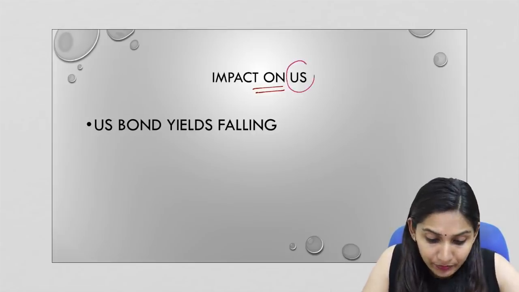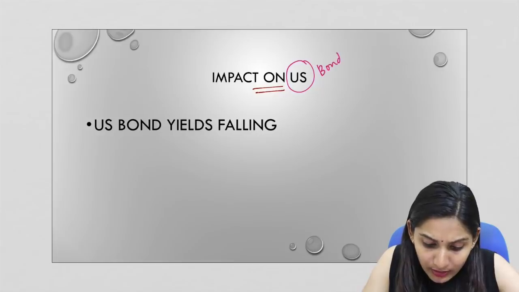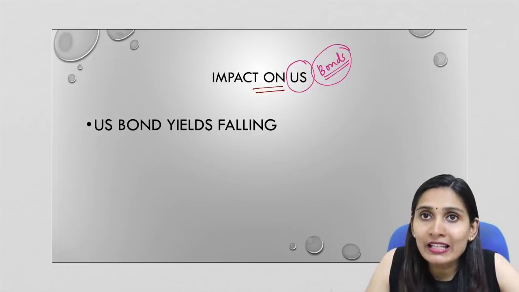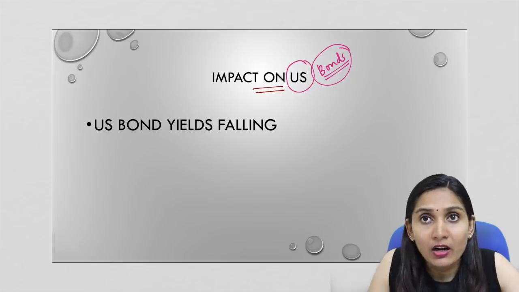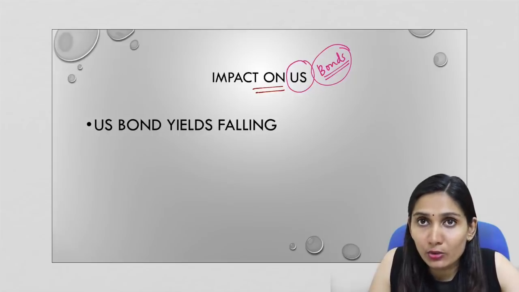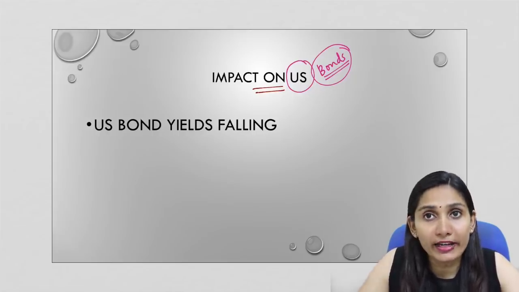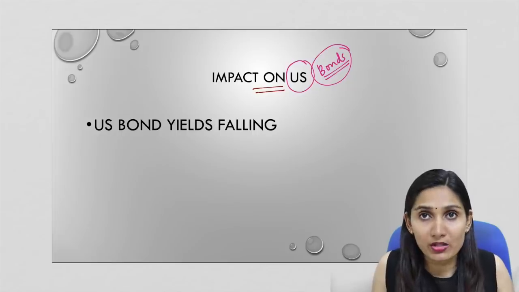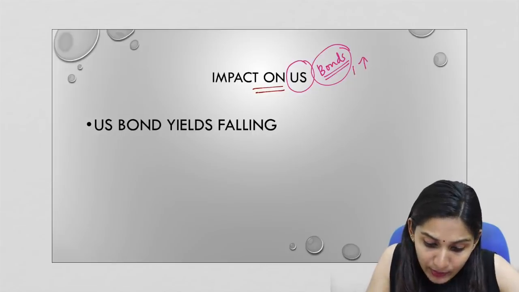This is because the US bonds, or the sovereign bonds of the US government, are considered one of the safest investment options. So when the world economies are undergoing a recession or a decline in growth rate, investors will find it easy to invest in US bonds. They will be attracted towards the US bonds. So the bond demand will go up.